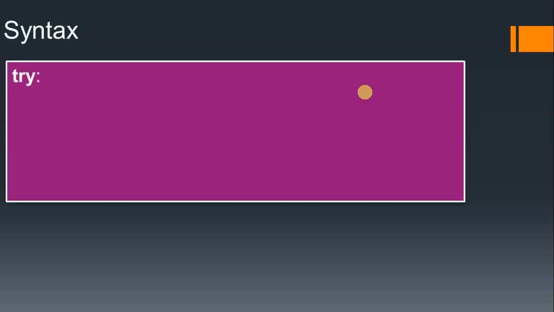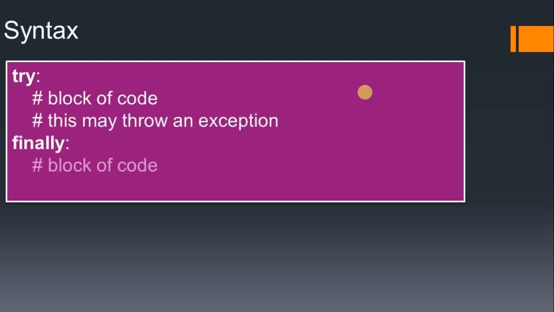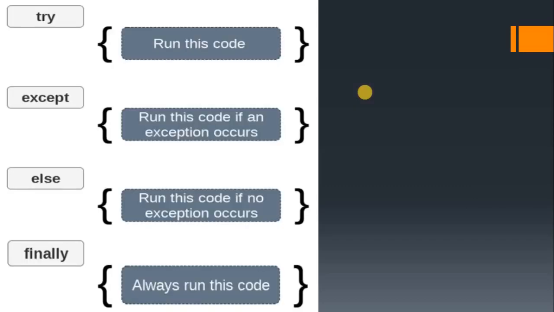Now we will see the syntax. First you have to use the try block, and after that you can use the finally block. But it is good if you use the except block after the try. If an error happens in the try block, it is handled by the except block, but you can also use the finally block without except. So this is the diagram.